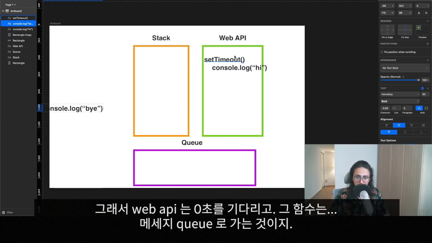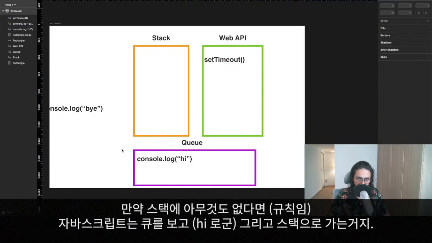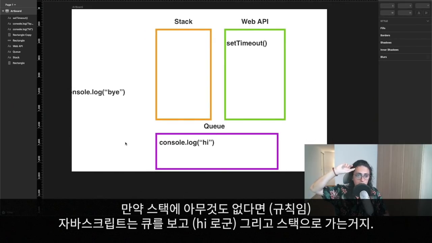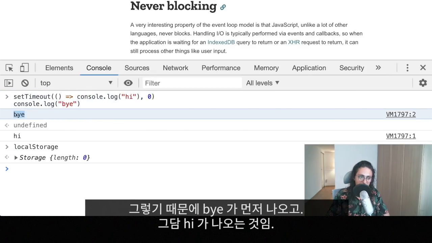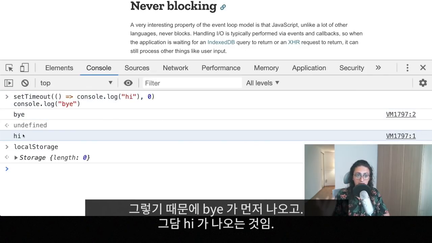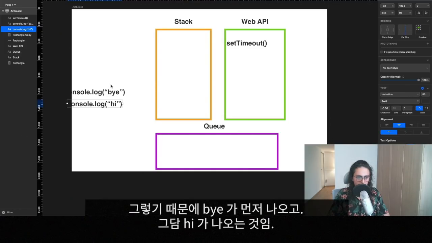So what happens here is that the web API says, all right, we're going to wait for 0 seconds. Boom, we waited for 0 seconds. And that function, whatever that is, goes to the message queue. Then, again, remember this rule. If there is nothing on the stack, JavaScript is going to look into the queue. It's going to be like, yo, is there anything on the message queue? Yes, there is. What is it? It's hi. Then it's going to look into hi and pop it off the stack. And that's why we get bye and hi later. Okay? Remember, very, very important.